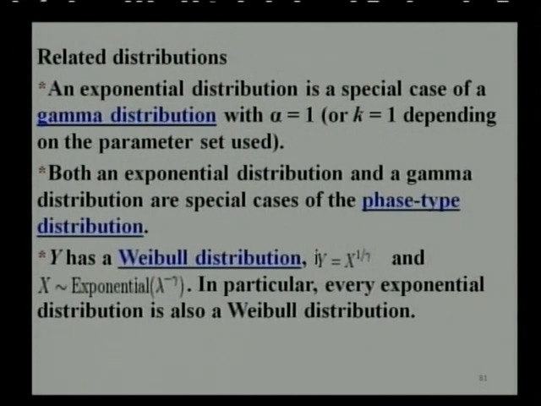The related distributions can be derived from the exponential distribution. When we talk about the gamma distribution, if we take the first parametric value as alpha equal to 1, we get the exponential distribution with one parameter. Both an exponential distribution and a gamma distribution are special cases of phase type distribution, and Y has a Weibull distribution if capital Y is the alpha root of X and X is exponentially distributed with lambda raised to negative gamma. So in particular, every exponential distribution is a Weibull distribution.